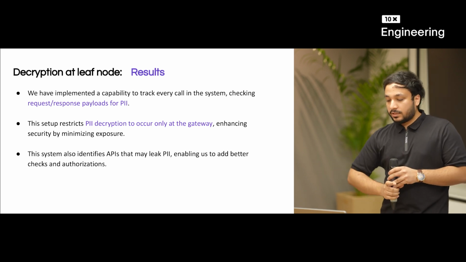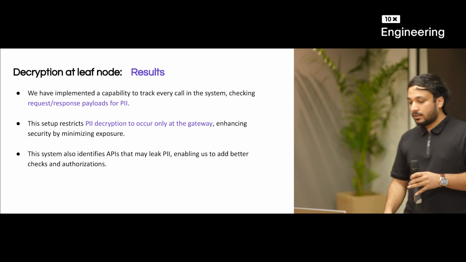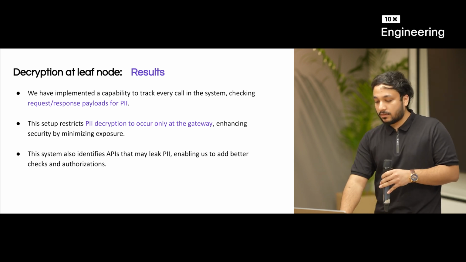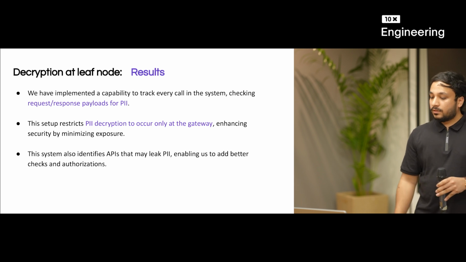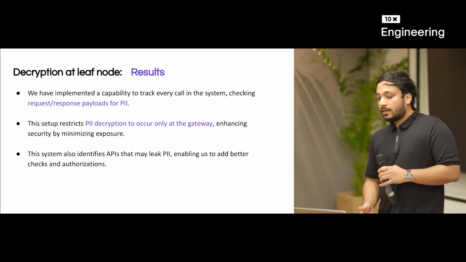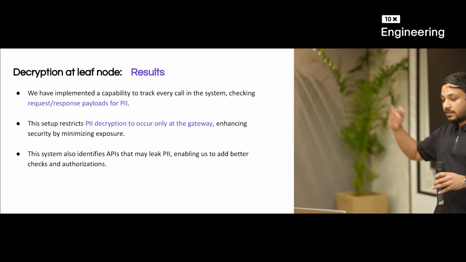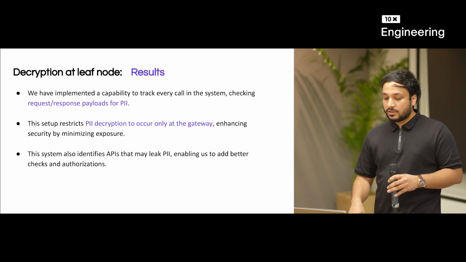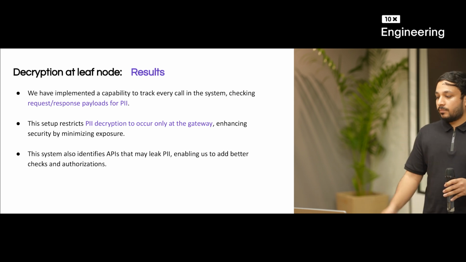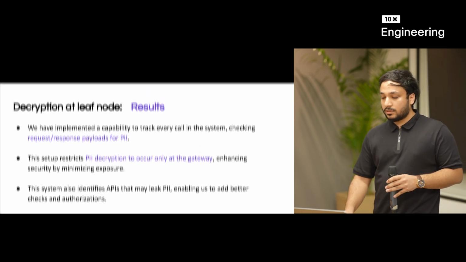This restricts PII decryption to occur only at the gateway level, which of course enhances the security. And one of the more important things is it identifies APIs that may leak PII. So instead of us getting reports from the outside world, we can initially identify that these APIs can leak PII, so add better checks and authorizations.